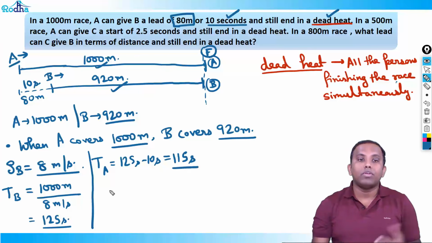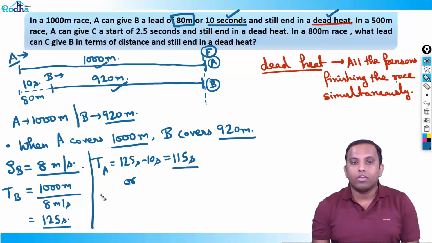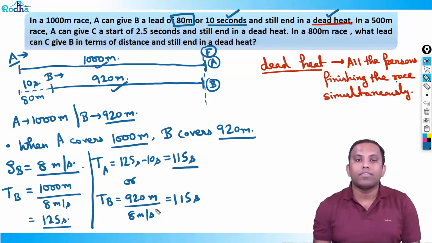What is another way to get it? B is covering only 920 meters. So how much time will it take to finish the race? The time taken by B is 920 meters upon 8 meters per second, that is 115 seconds. That means B in 115 seconds has reached from here to here.